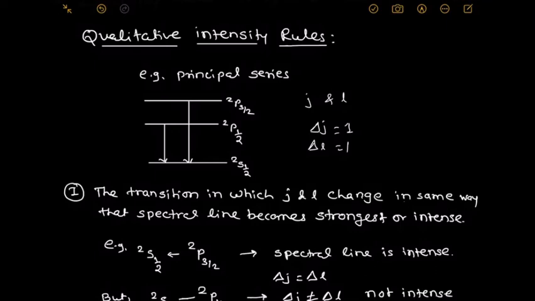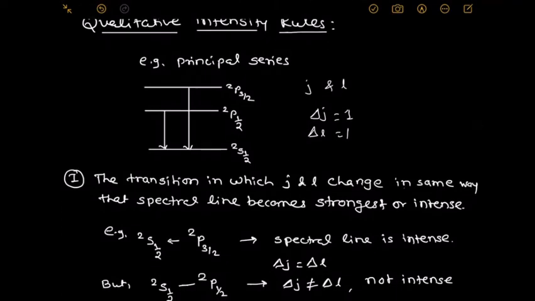But for the second spectral line, doublet P half to doublet S half, delta J is 0 and delta L is 1, so both are not changed in the same way. Hence that line is not an intense line.